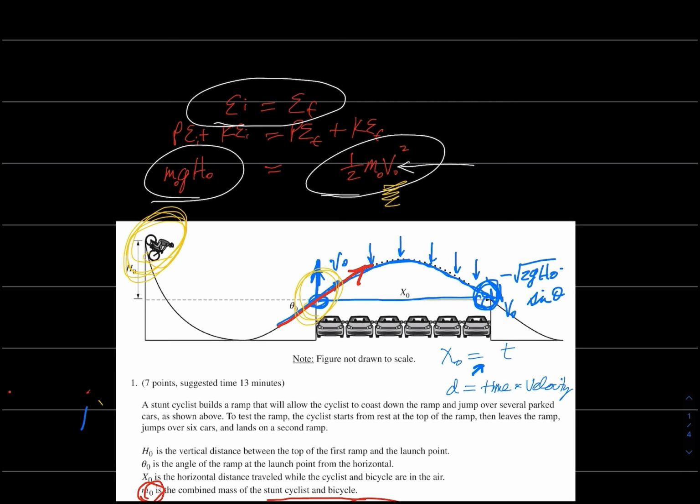He didn't get there accurately, but the fact that he knew that he was supposed to use the potential energy changing into kinetic, and what he needed was this v sub naught so he could plot this, that got him half credit. So even if you're not sure what to do on a problem, work on it. Doodle on it. Write down what you know.